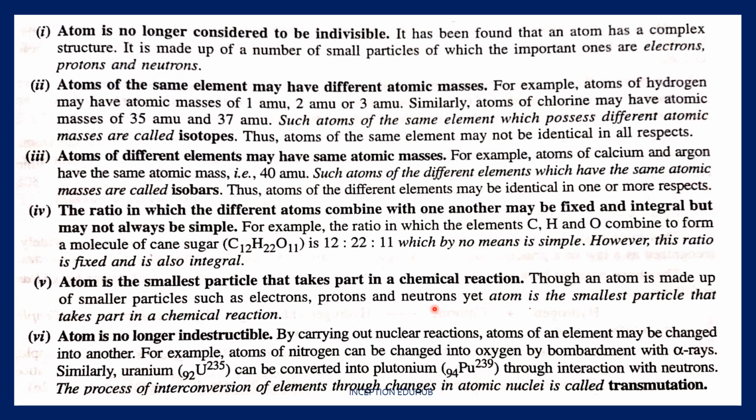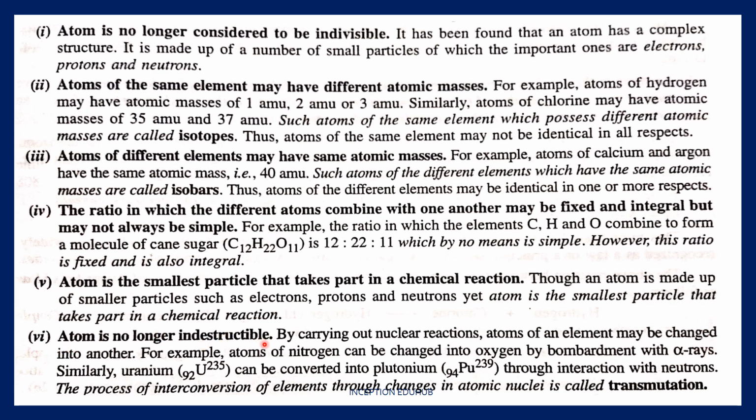In no way are the electrons, protons or neutrons going to come out of the atom and take part in the reaction. The atom will always react as one complete unit. Okay, so this is always fixed. Atom is no longer indestructible.